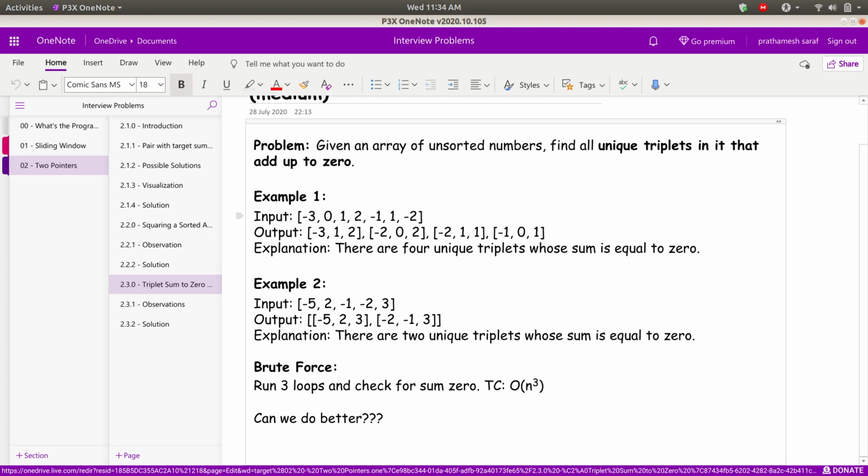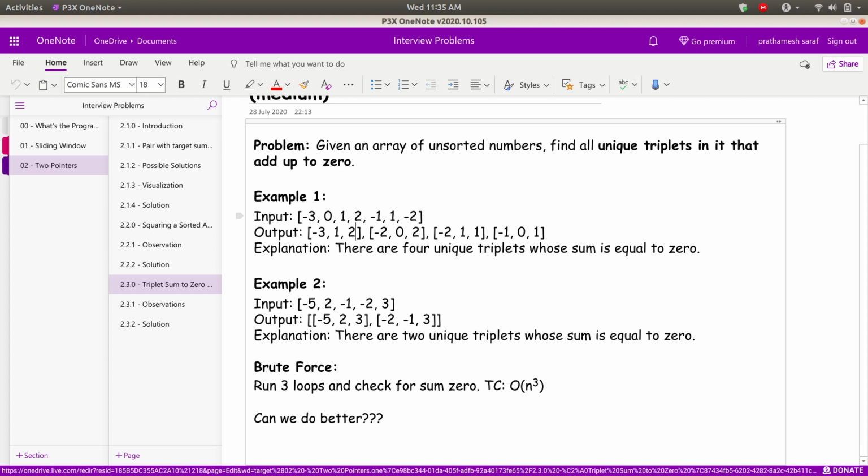The example says this is an unsorted array of integers: minus 3, 0, 1, 2, minus 1, minus 2. In this we have to find all such triplets, that is, a group of three numbers whose sum will be 0. So one triplet can be minus 3, 1 and 2. This is one triplet. The addition is minus 3 plus 1 is minus 2, and minus 2 plus 2 is 0.